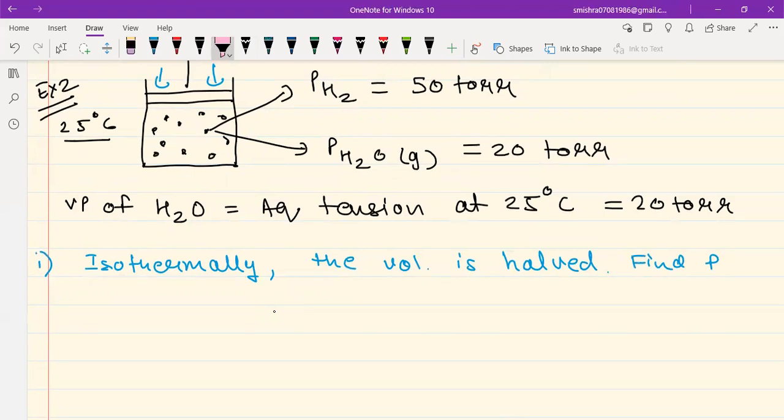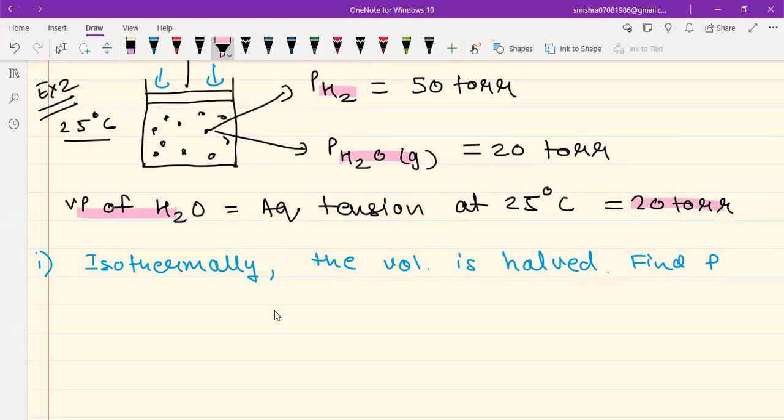See, when you are solving a problem, for a particular substance, if the vapor pressure has been given in the problem, then for that substance you have to assume vapor behavior. And for the substance about which there is no discussion of vapor pressure, you assume gas behavior. For H2O, I have given the vapor pressure. For hydrogen, there is no discussion of vapor pressure in the problem. So for hydrogen, I am going to assume gas behavior, and for H2O, I am going to assume vapor behavior.